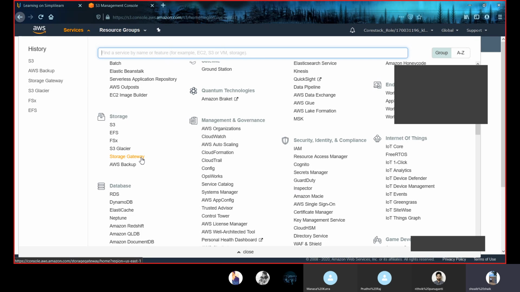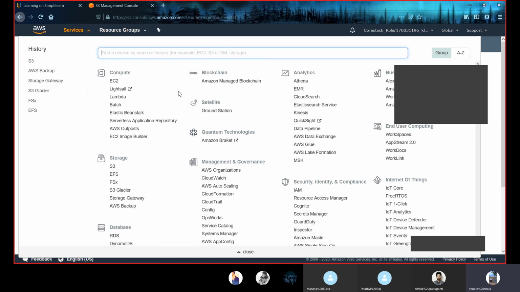So I hope everyone is clear so far with all the services provided in a storage service. If you have any doubts, you can ask me now. So yes, that was all about storage service provided in Amazon Web Services. There are 212 services, and out of those 212, the services related to storage are these 6 services. So yes, that was all about the overview of storage service in AWS.